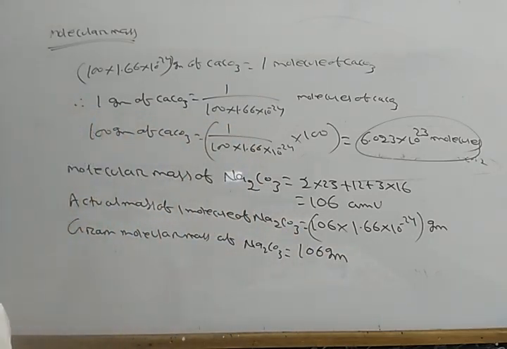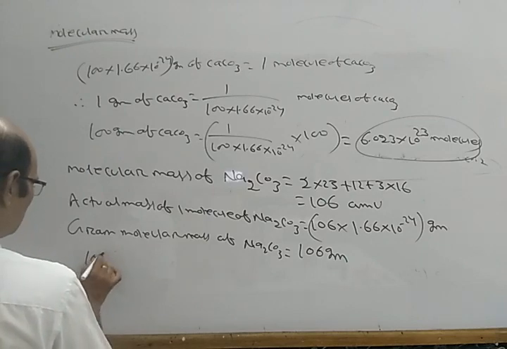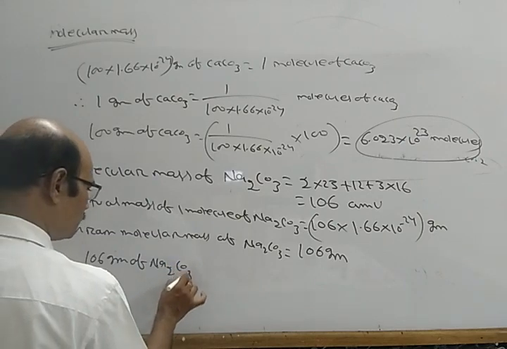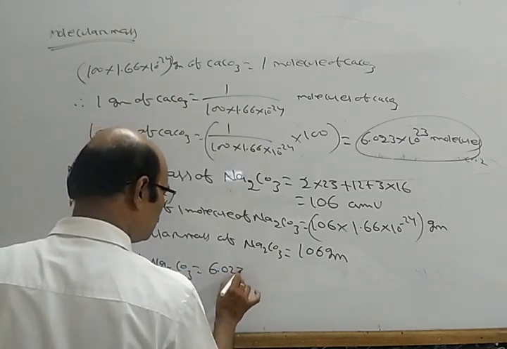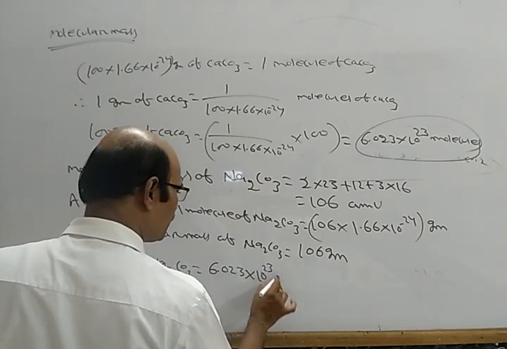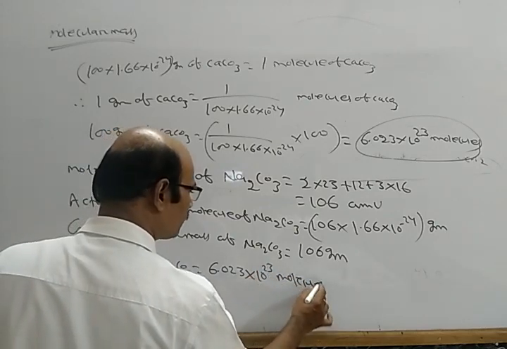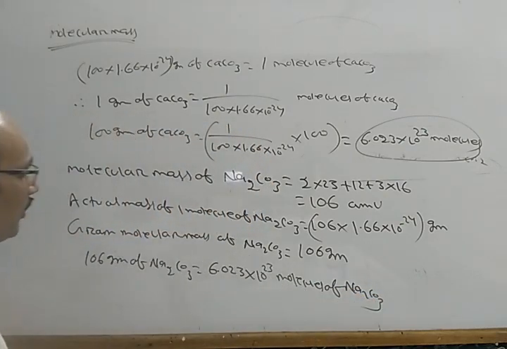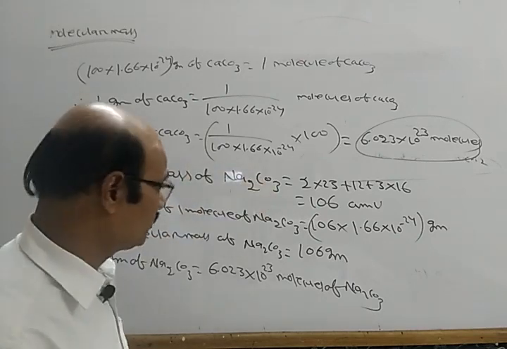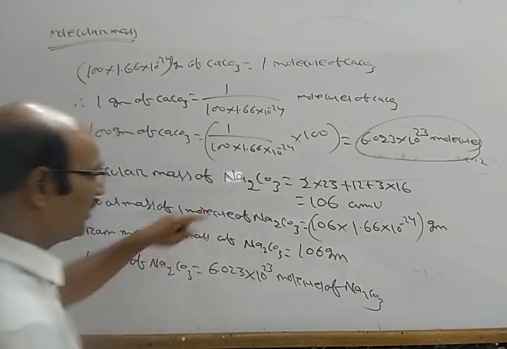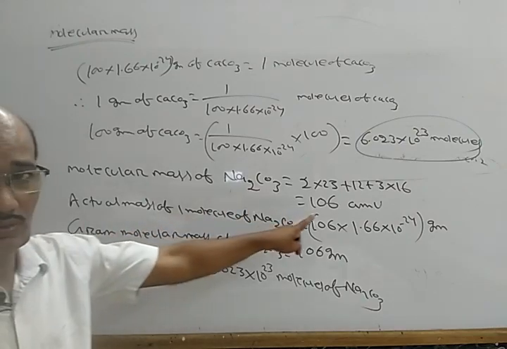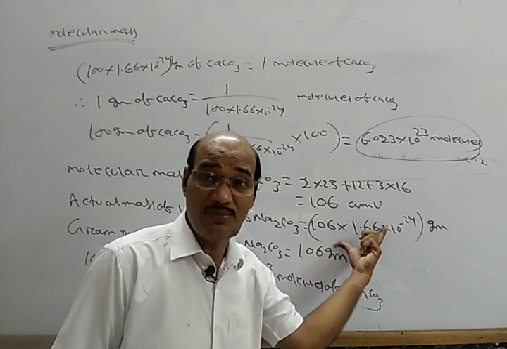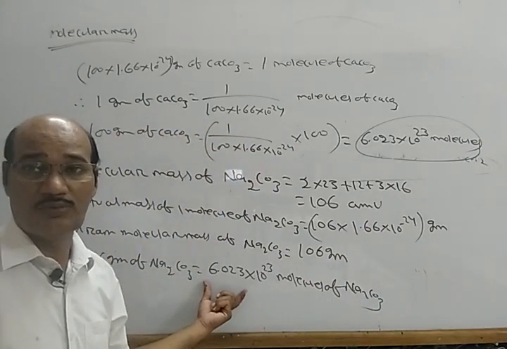Now 106 gram of Na2CO3 is equal to 6.023 into 10 power 23 molecules of Na2CO3. So when I take molecular mass 100 amu or 106 amu, this means the mass of one molecule, so this much gram equals one molecule. When I take gram molecular mass, 106 gram, that equals Avogadro's number of molecules.